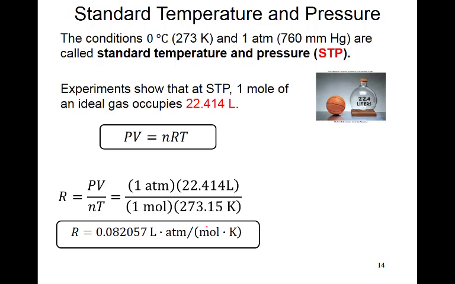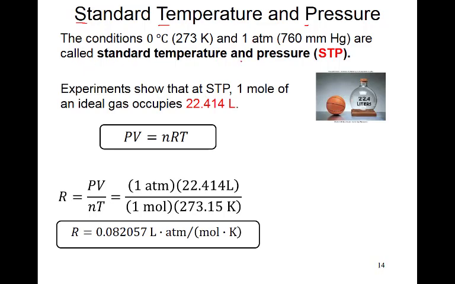Another thing you will use in the calculation is the standard temperature and pressure. Standard S, temperature T and pressure P, that is called STP. Standard temperature is 0 degrees centigrade, that is equal to 273 Kelvin, and standard pressure is 1 atmosphere, that is equal to 760 millimeter mercury. You have to remember it because you will use these values in the problem. If the problem says STP, you have to remember that temperature is 273 Kelvin and pressure is 1 atmosphere.